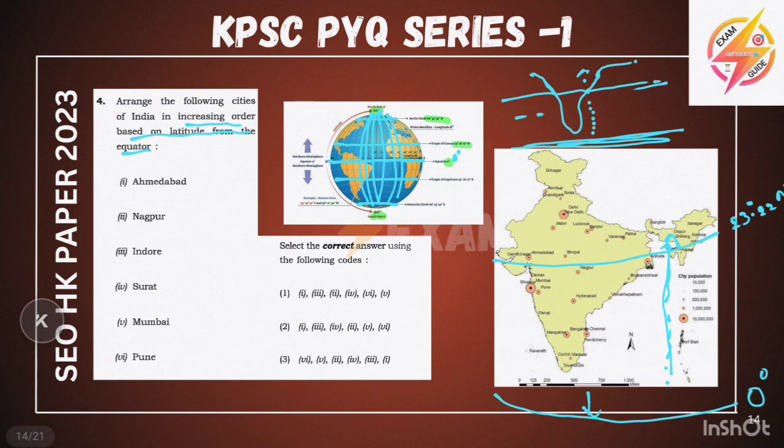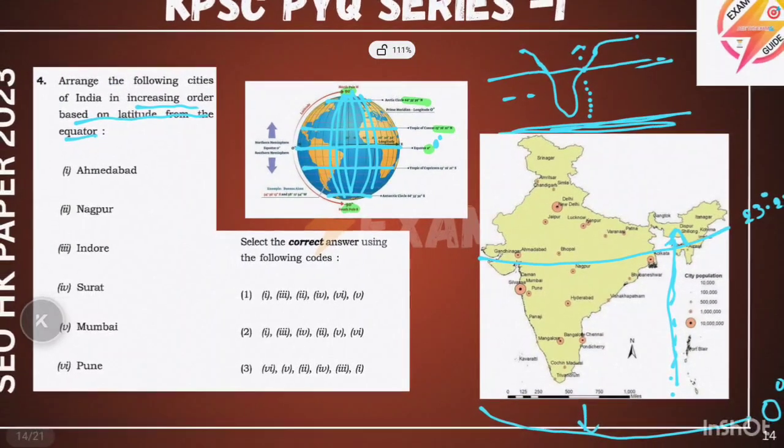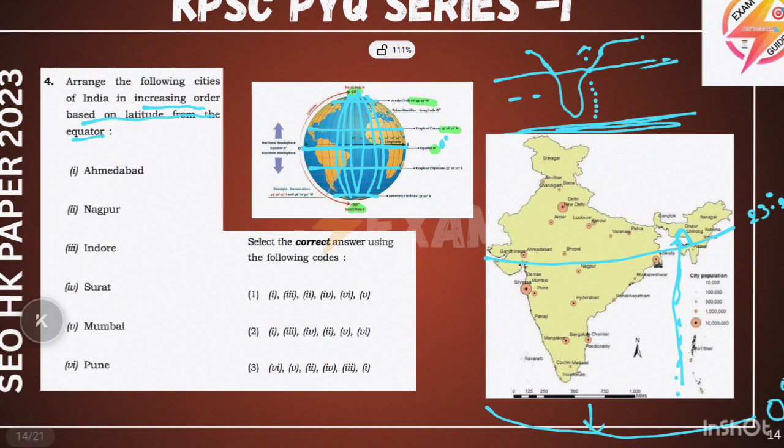What are the cities they have given? Okay, from bottom to top we must search. We will go from Pune, next is Mumbai, next is Nagpur.